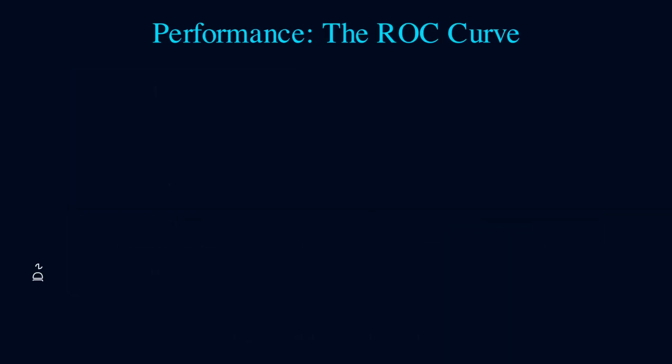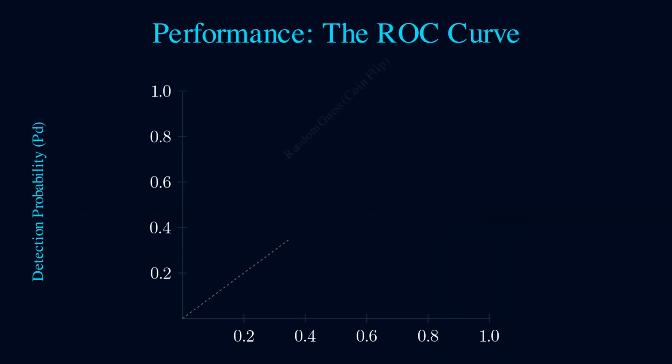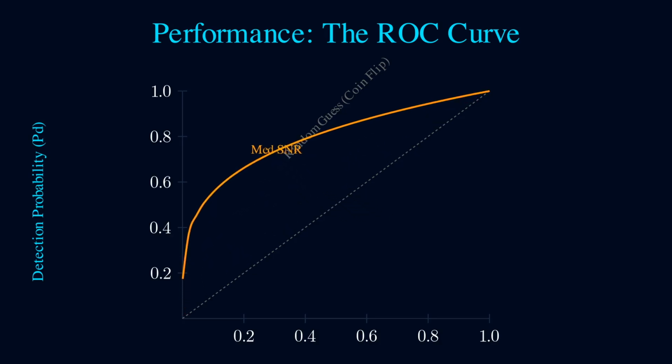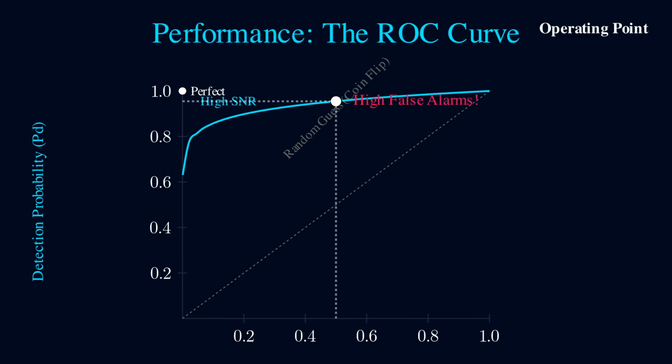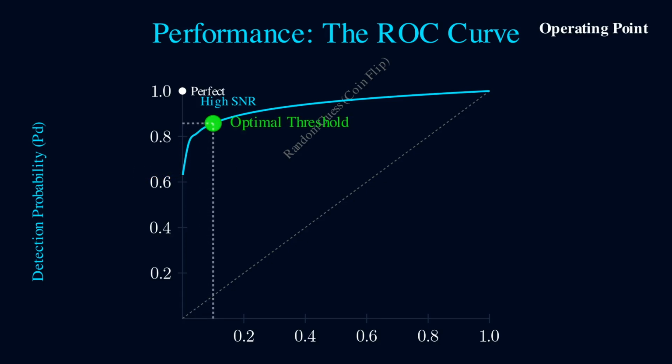The receiver operating characteristic curve visualizes this trade-off. The diagonal line represents random guessing, a coin flip. Any detector worth using must perform better than this. As signal-to-noise ratio increases from low to medium to high, our ROC curve bows toward the ideal upper left corner. The operating point on this curve represents our chosen threshold setting. Slide it up, fewer false alarms but we might miss targets. Slide it down, better detection but more false alarms. The knee of the curve represents the optimal balance.